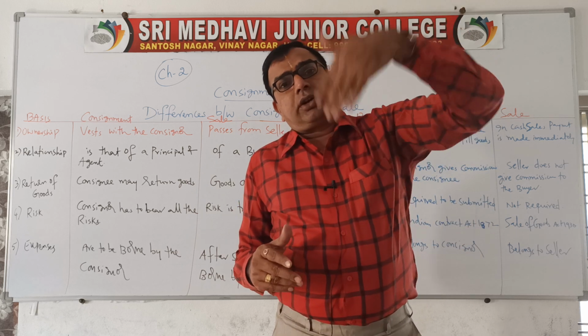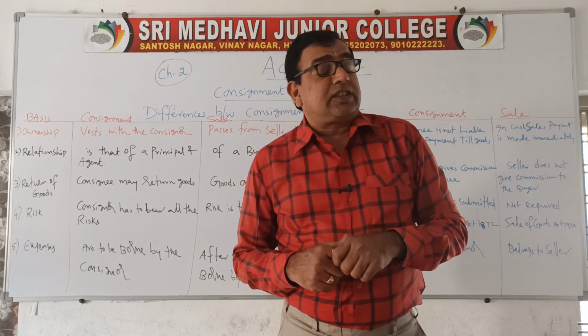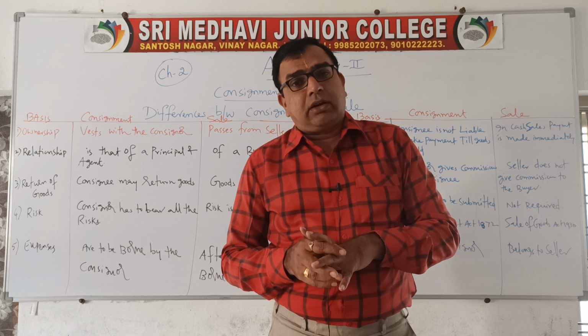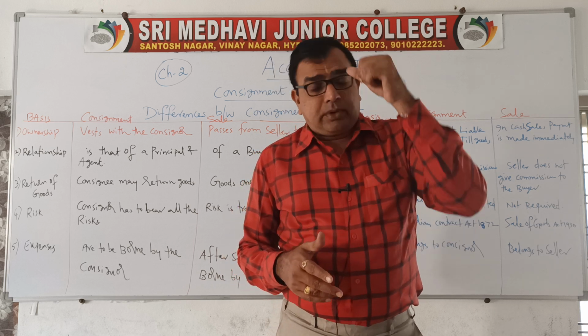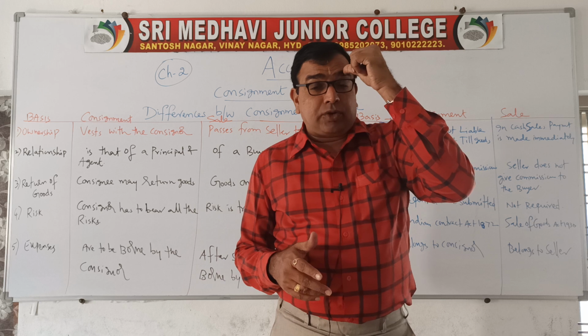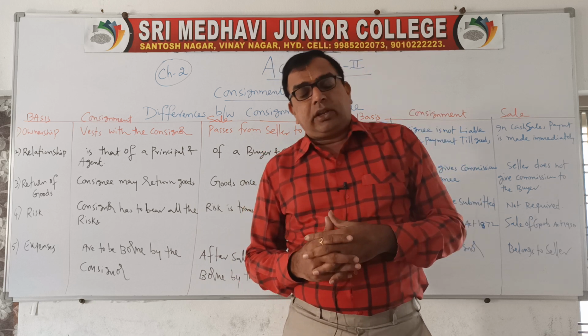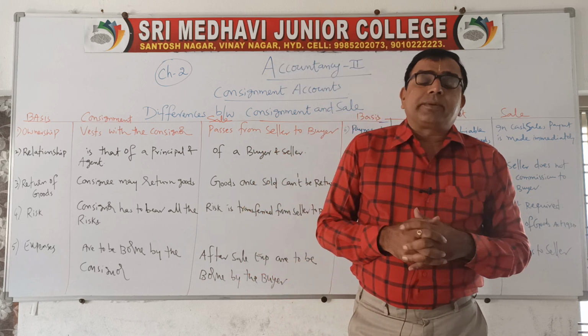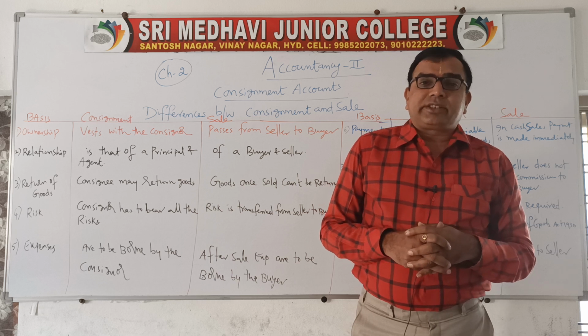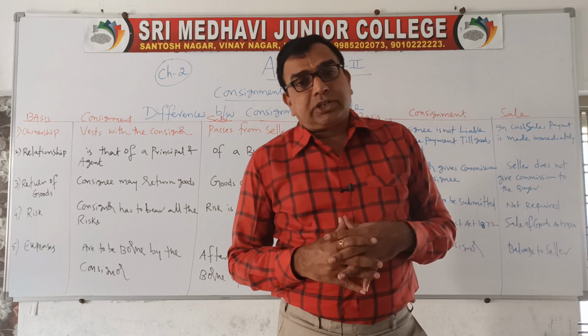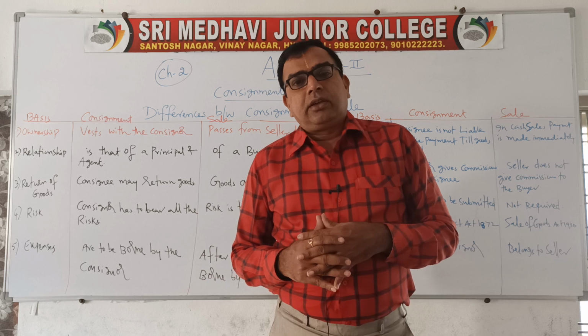Like in first year, you have learnt various forms of business organizations like sole proprietorship, partnership, cooperative society, joint Hindu family. Similarly, we have certain special transactions or special forms of business.